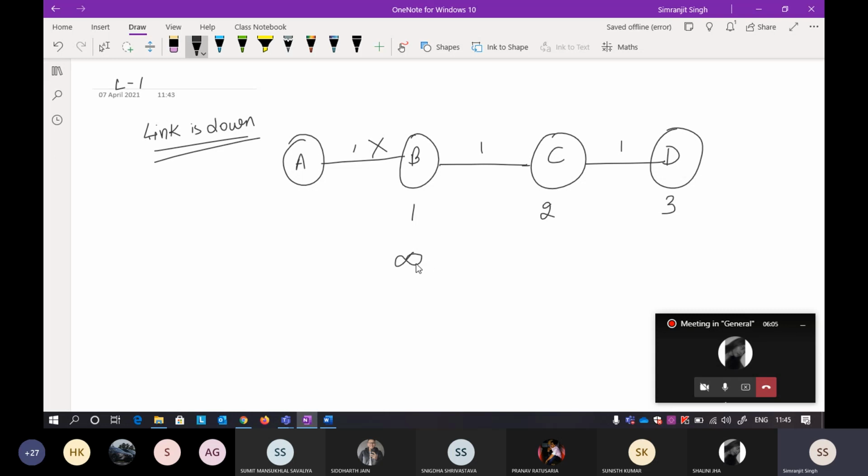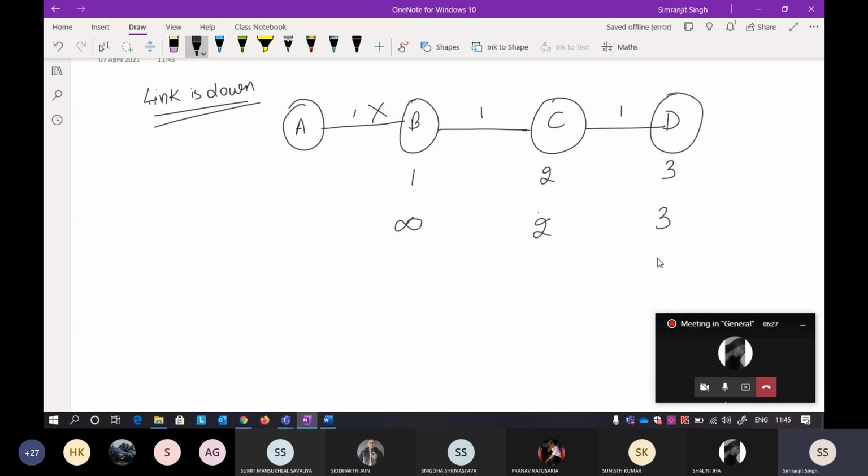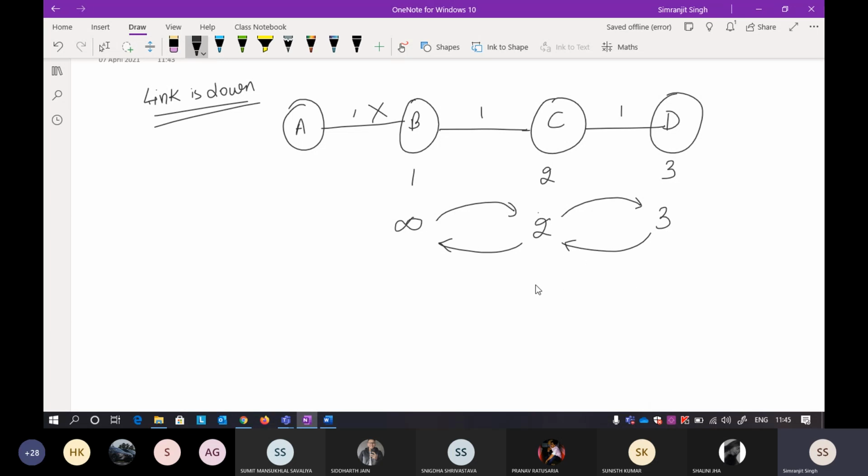Now it is very interesting to observe what happens here. Suppose in the first step, the distance vector between A and B gets exchanged, and this particular entry gets updated, and I'm just stopping here. In the next step, the distance vector between B and C and the distance vector between C and D will also get exchanged. Everything is happening in parallel.